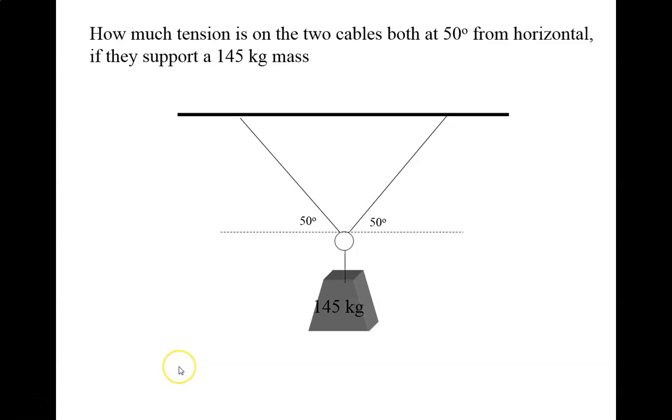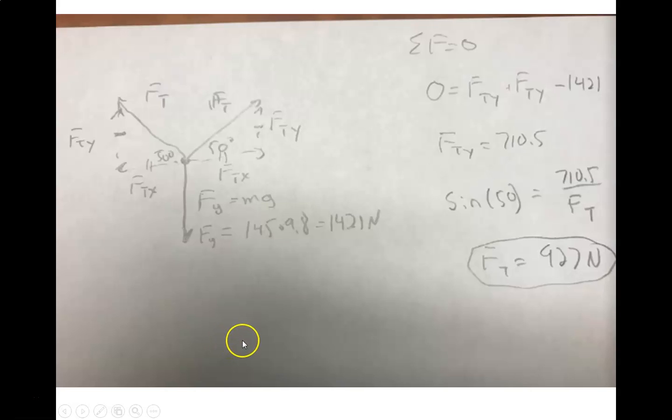Okay, so I was debating whether or not to do this problem because I didn't have it done. I skipped over it, but I do want to go ahead and go over it. So we start with our free body diagram. We've got the force of gravity pulling down on the mass, and it's 145 kilograms. So we would just figure out the force of gravity real quick because we're probably going to need it. Then we've got two force of tension vectors at equal angles.